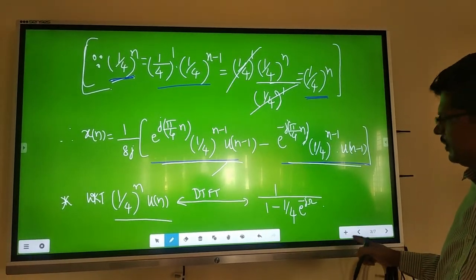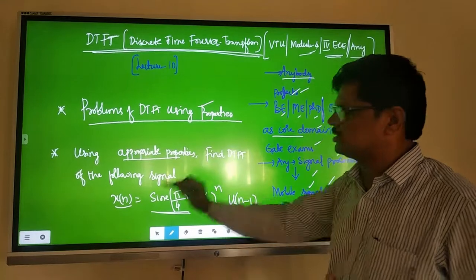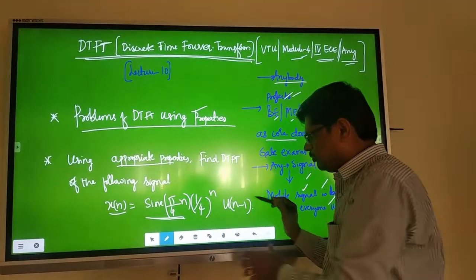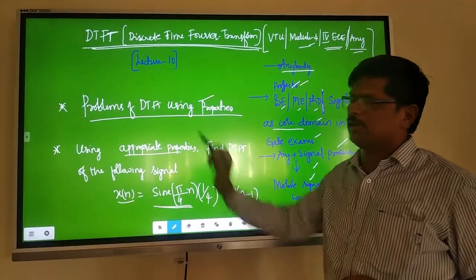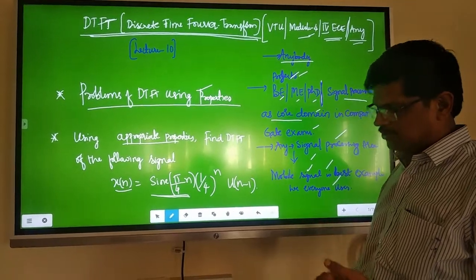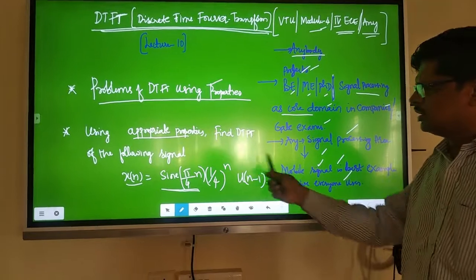We can solve any sequence x of n, any complex sequence x of n, like this complex sequence, this sine into 1 by 4 to the power n into u of n minus 1, using properties. Using three properties we have used. One is time shift, the other is frequency shift, the other is linearity property. Let me quickly do this.